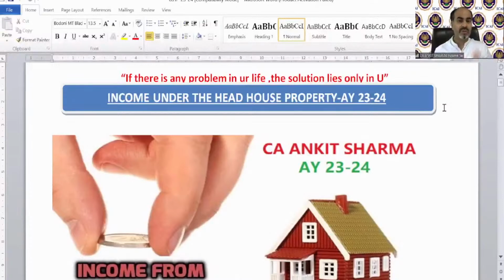If there is any problem in your life, the solution lies only in you. There might be problems in everyone's life. In my life also, there are some problems. But nobody else is going to come and solve it for you. You have to find the solution. All of you are students, and you might be suffering from a lot of problems in your life. But believe me, nobody is coming to solve those problems for you. Only you are the right person to solve them.